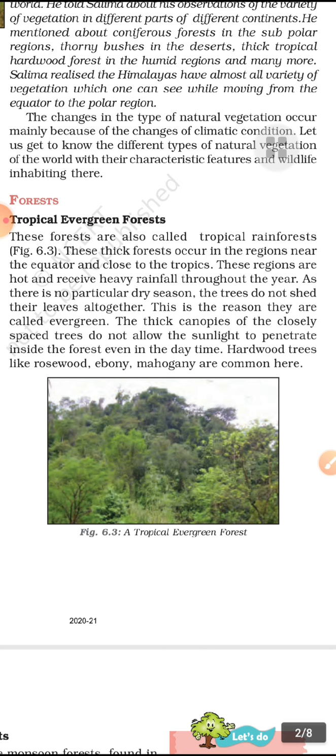What happens when such conditions prevail over the region?